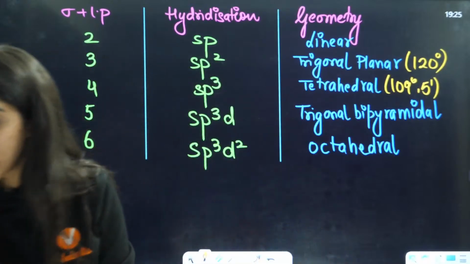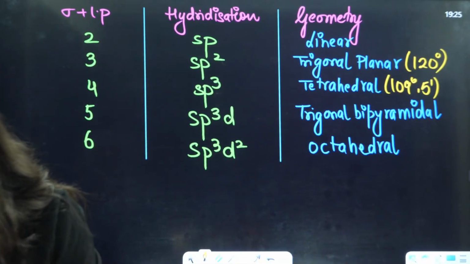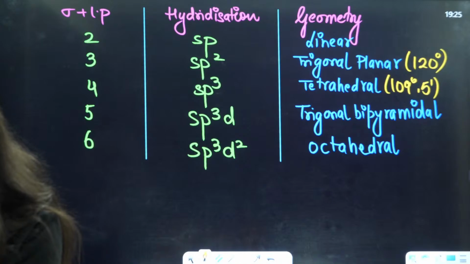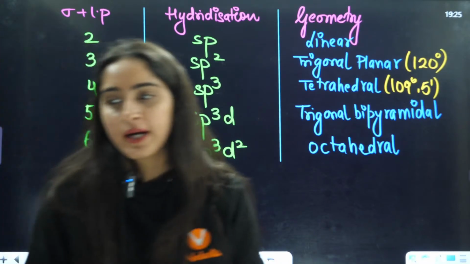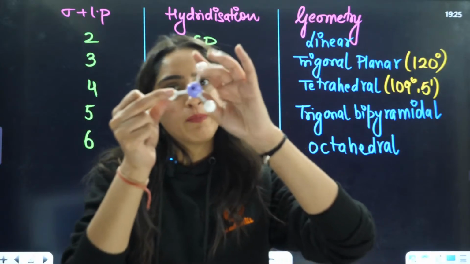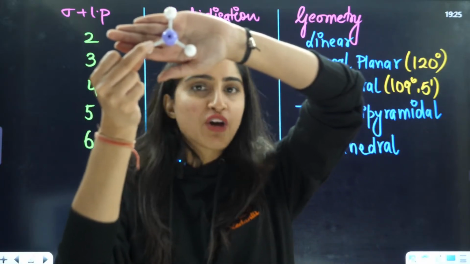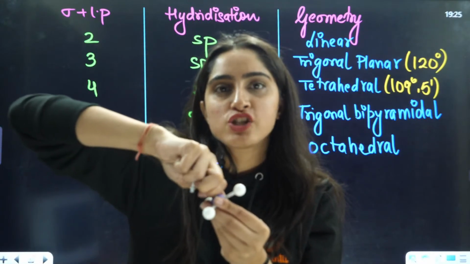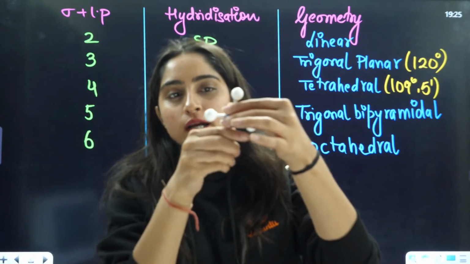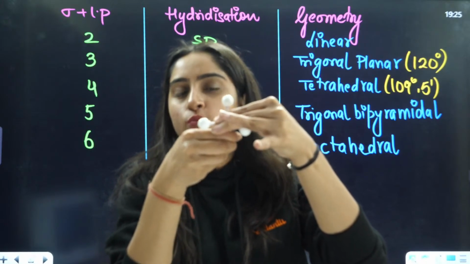What is trigonal bipyramidal? Everybody in the chat box. This is your trigonal planar. Here I am going to attach two more positions.